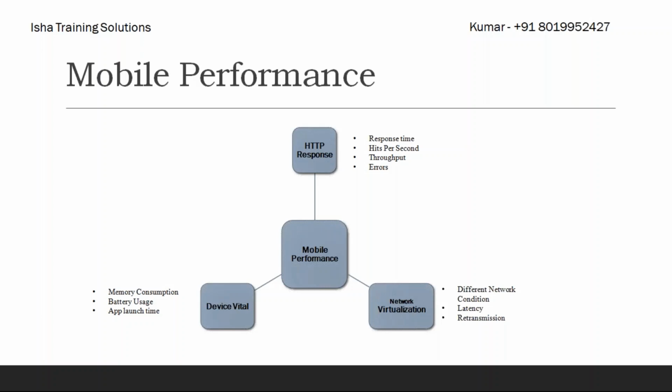And then retransmission. In this forum, can anybody say what retransmission is? Retransmission is when you are sending a packet of information. That packet has to be received by the receiver, and it has to provide an acknowledgement to the sender: okay, I received it.